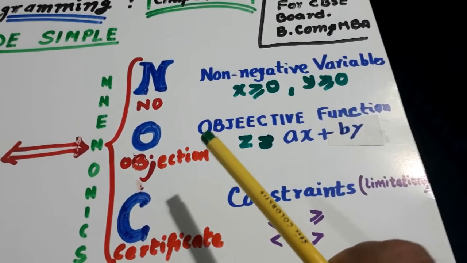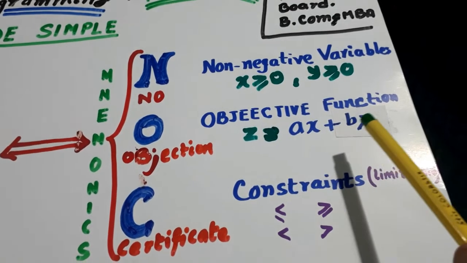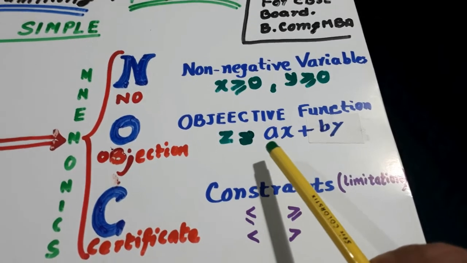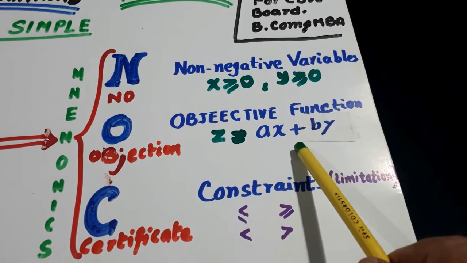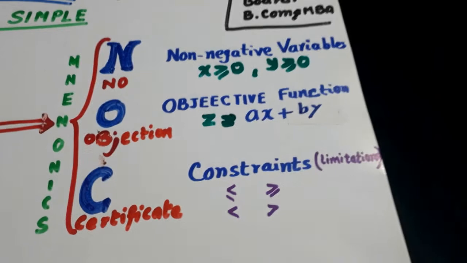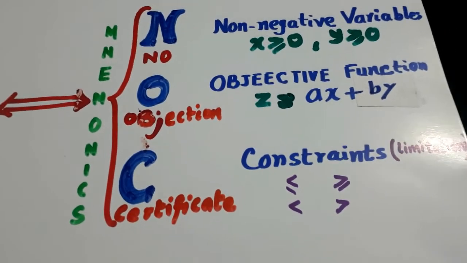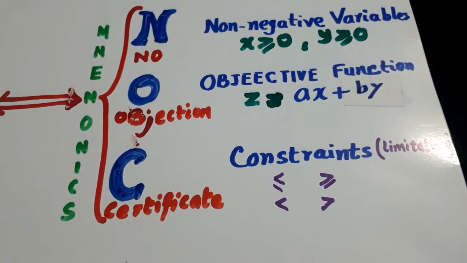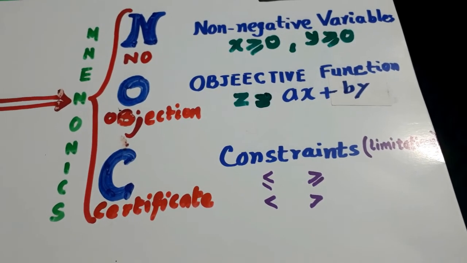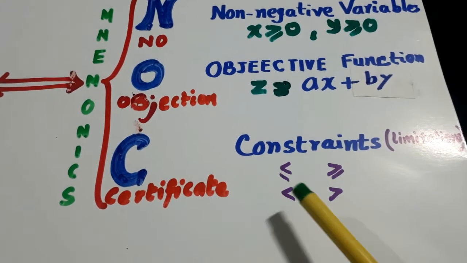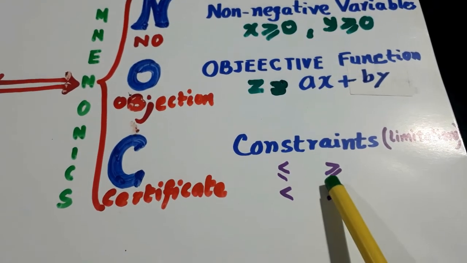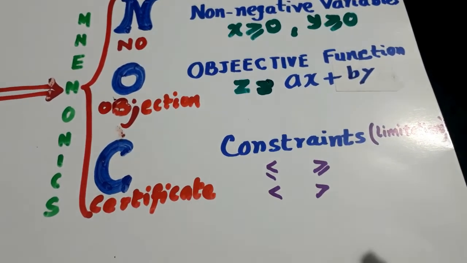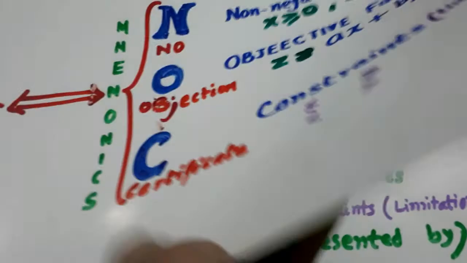Then every planning is done with an objective in mind, and this is the objective function, denoted with z. It is a mix of the two, ax plus by. Now, whenever we do any planning and practically go for it, we find there are constraints. These constraints are less than or equal to, greater than or equal to, less than, and greater than. These symbols are constraints.